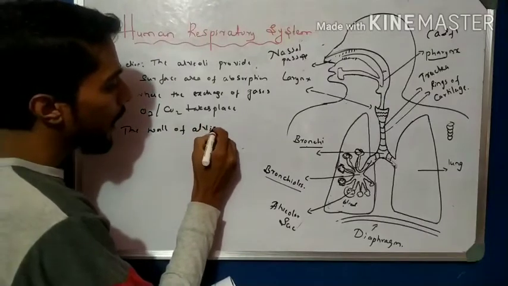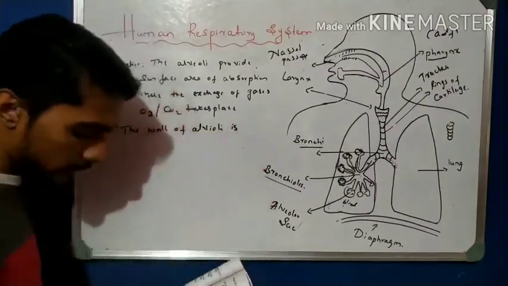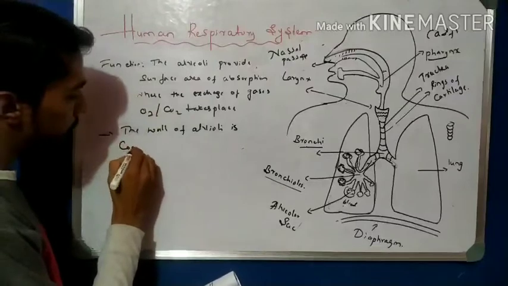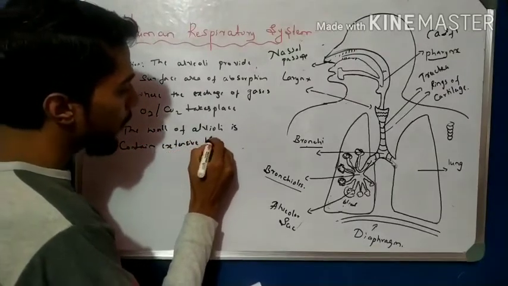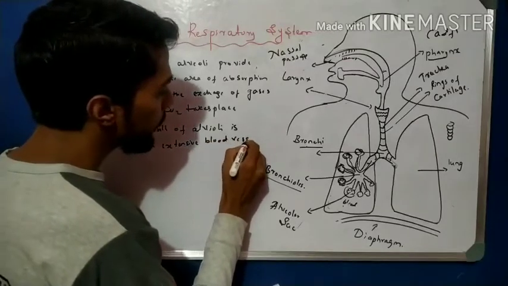The wall of alveoli contains extensive blood vessels.